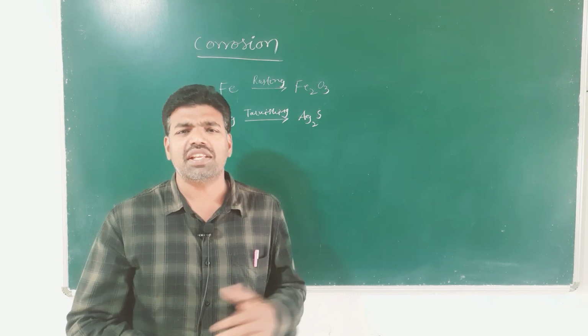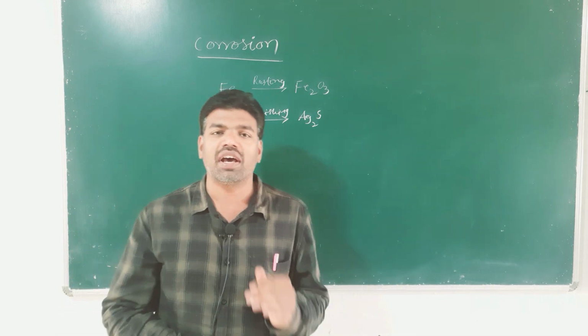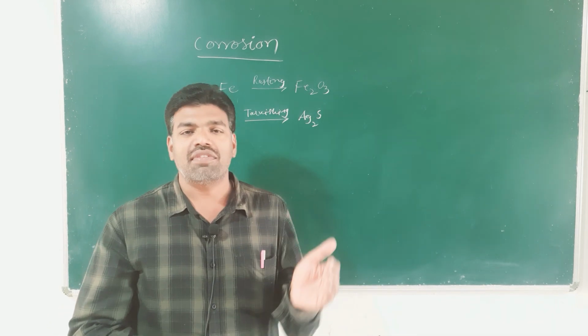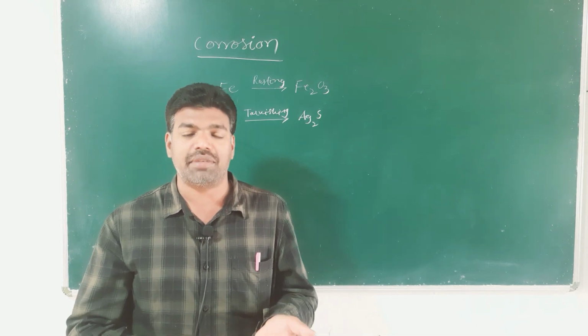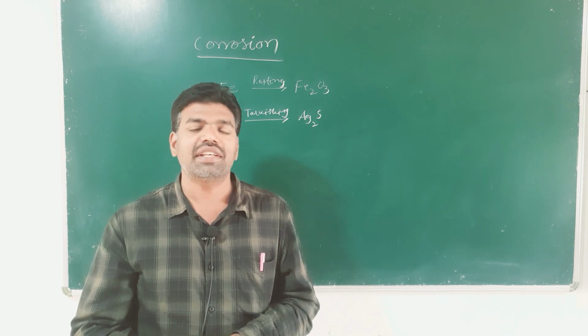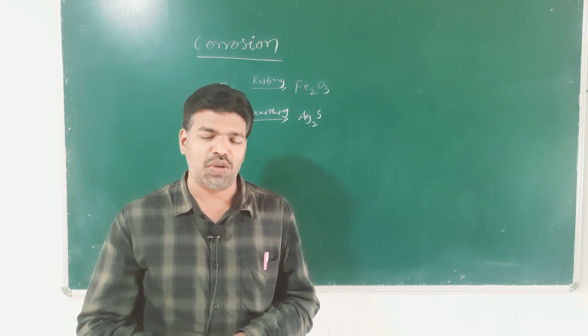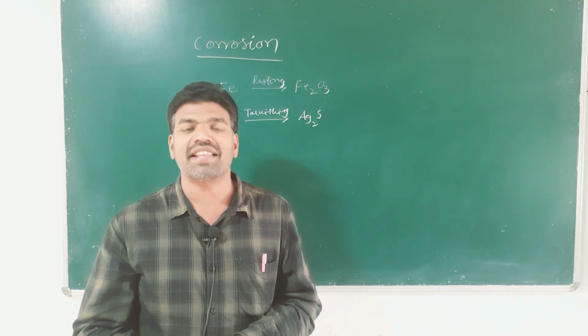So, metal always looks forward to converting into its mineral form as it occurs in nature. So, that is corrosion. And corrosion is electrochemical in nature,